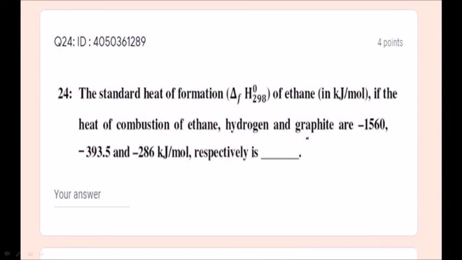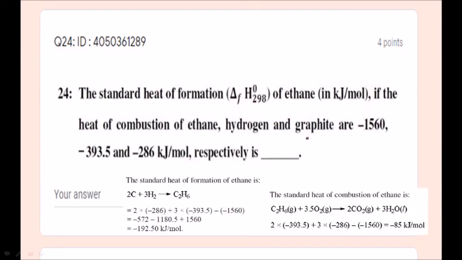Yes. Next, the standard heat of formation, ΔfH298 at 0, of ethane in kilojoules per mole, if the heats of combustion of ethane, hydrogen and graphite are minus 1560, minus 393.5 and minus 286 kilojoules per mole respectively. Let us see. They have asked for the standard heat of formation of ethane. Let us calculate for ethane formation.